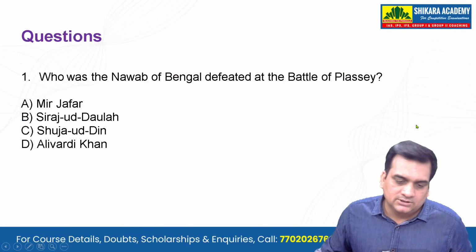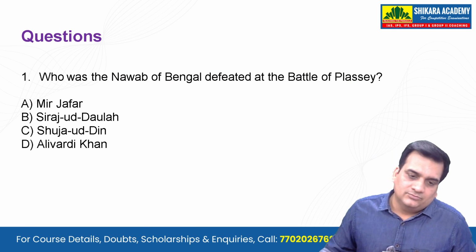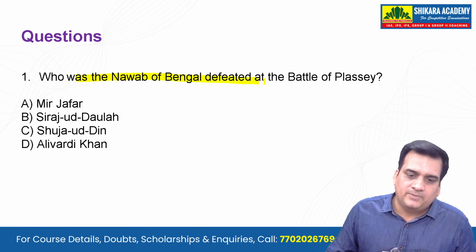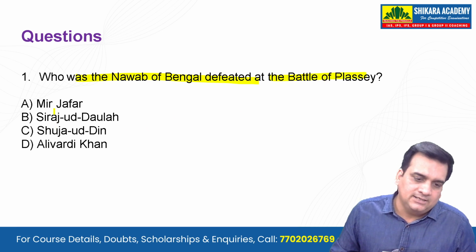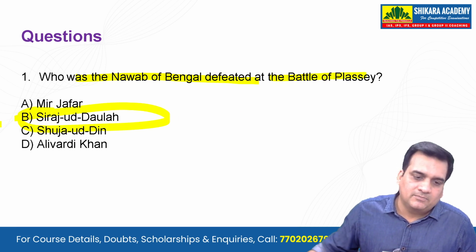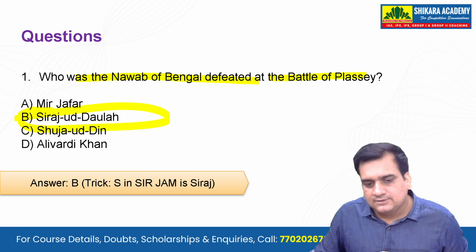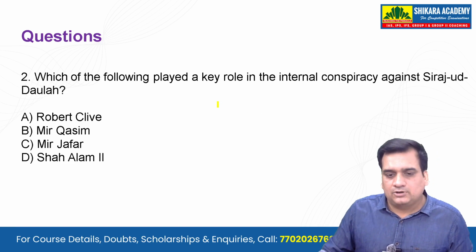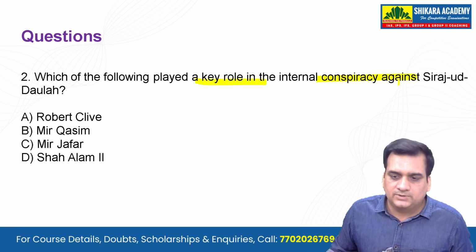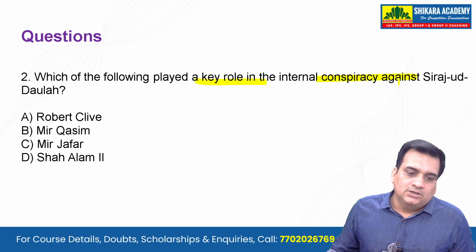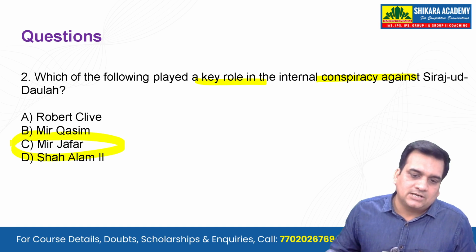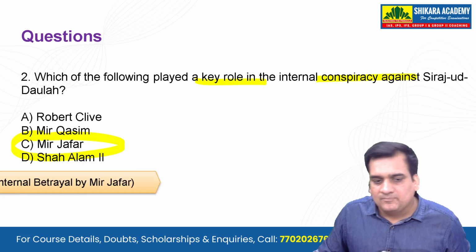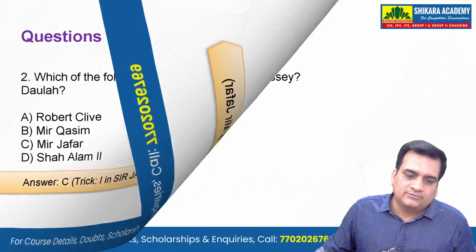So repeat this. And now let's see whether we can answer this. Who was the Nawab of Bengal defeated at the Battle of Plassey? So with Sir, remember Siraj-ud-Daulah. Sir Siraj-ud-Daulah, B is the correct answer. Let's see the next question. Which of the following played a key role in the internal conspiracy against Siraj-ud-Daulah? It was obviously Mir Jafar. Sir Jam, M comes there, so Mir Jafar is there.